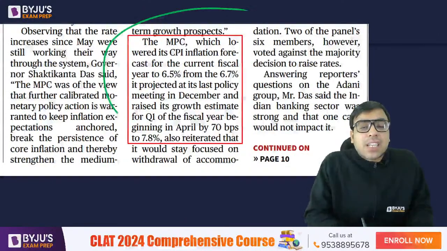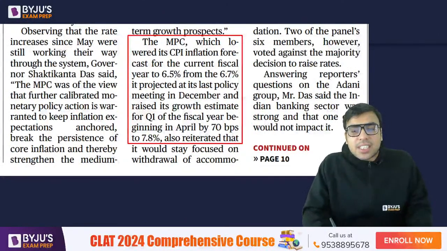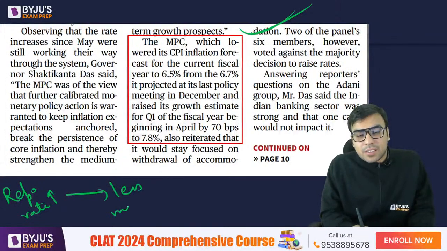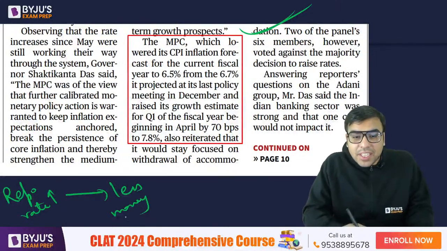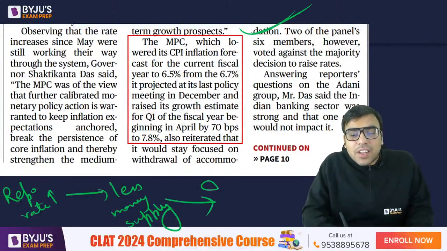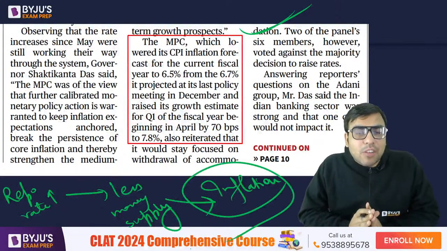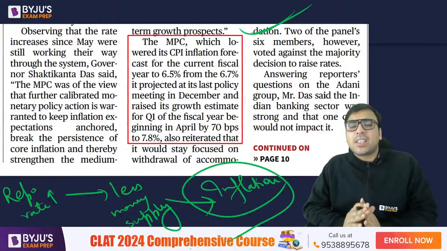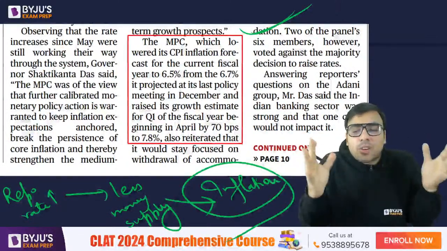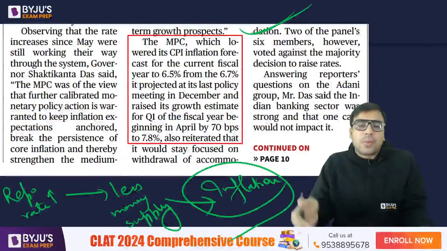So the Monetary Policy Committee lowers its CPI inflation forecast and so on. Basically, I have told you, when the repo rate is increased, there will be less money supply in the economy, because RBI would be charging more interest. And whenever there is less money supply in the economy, inflation is controlled. I have taught in the paid classes the concept of demand pull inflation and cost push inflation. If you watch our paid sessions, you will get to know how it actually works. The entire concept would be clear.